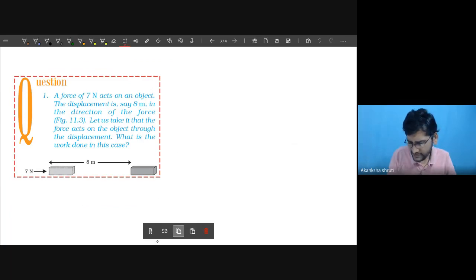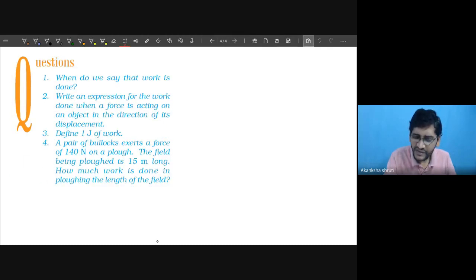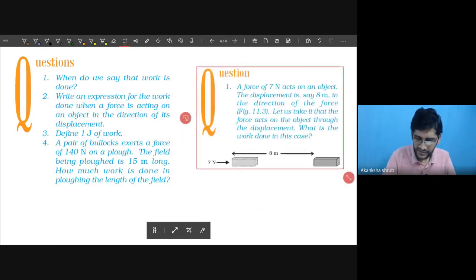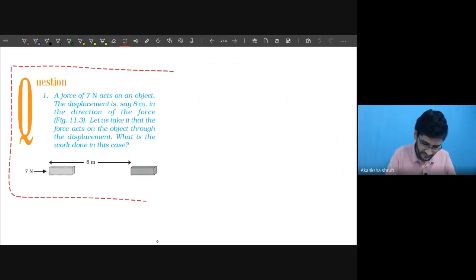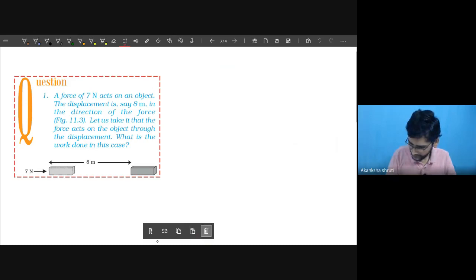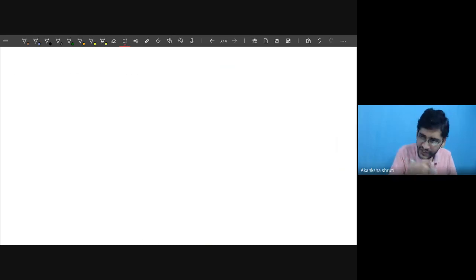When it becomes 0, that thing we are going to understand. So regarding this 0 work, when it becomes 0, write down the point number 5: this work may be 0 also.